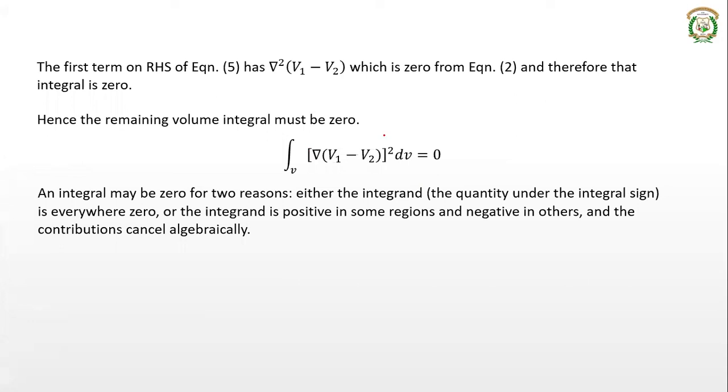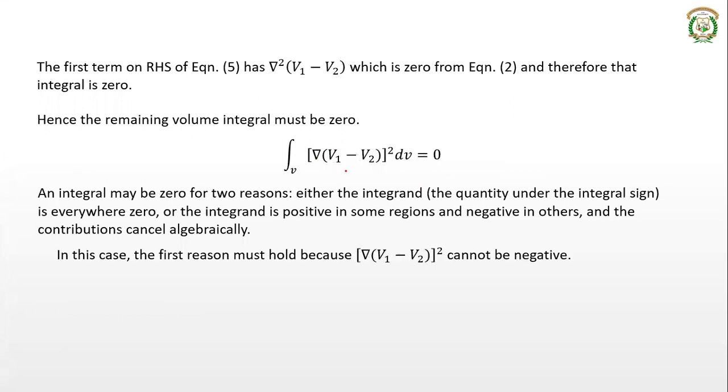But the term inside the integral in this case is a square term, that is del of (v1 minus v2) the whole square. So it cannot be negative. That is why only the first condition holds good: the integrand has to be 0 everywhere, because this term cannot be negative, being a square term. So del of (v1 minus v2) the whole square has to be 0. If that is 0, that means del of (v1 minus v2) is also 0.